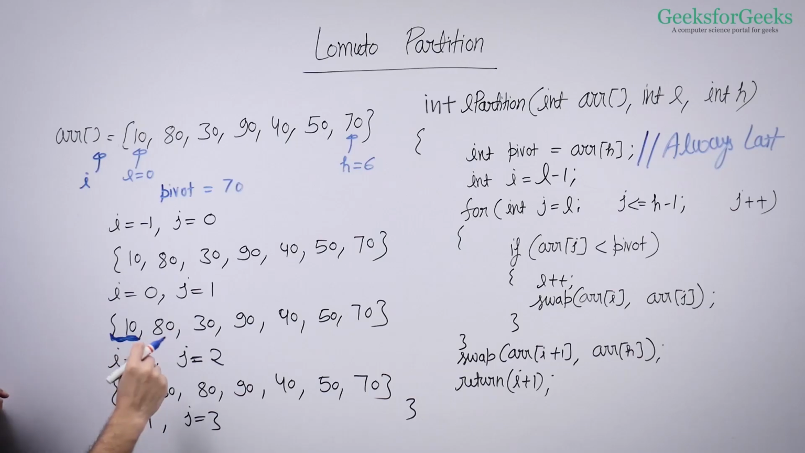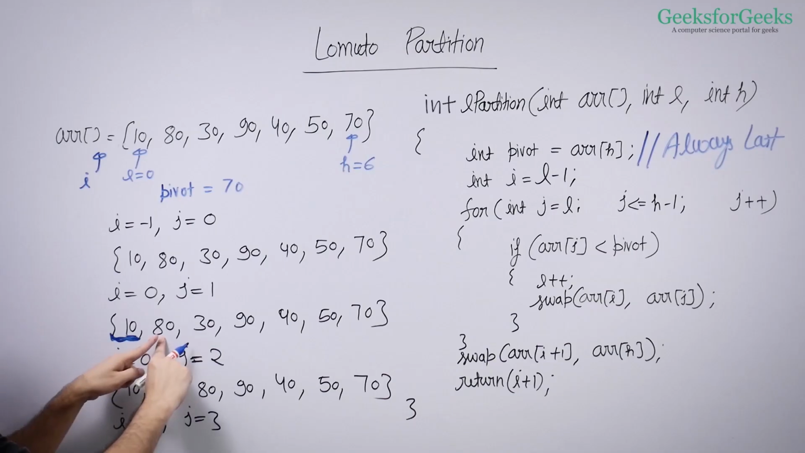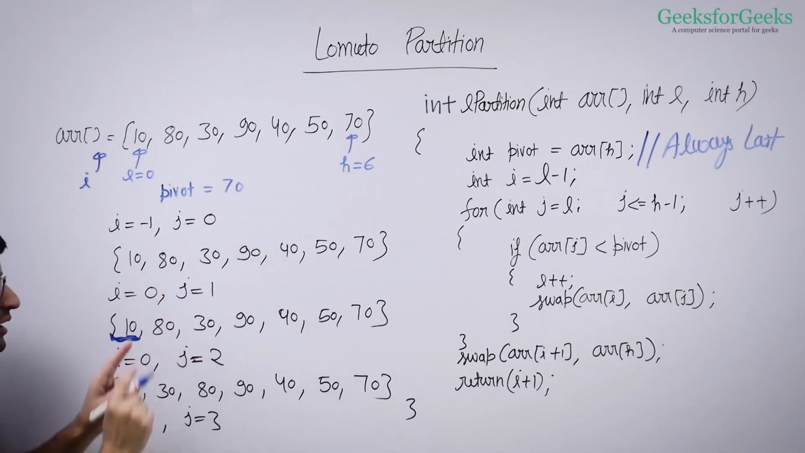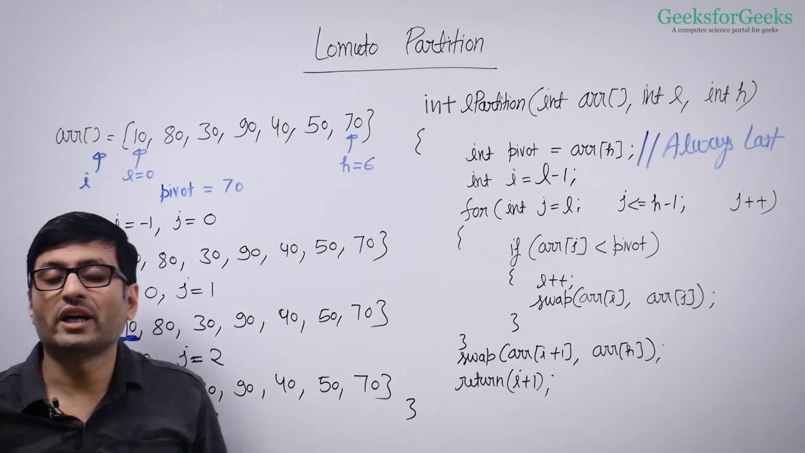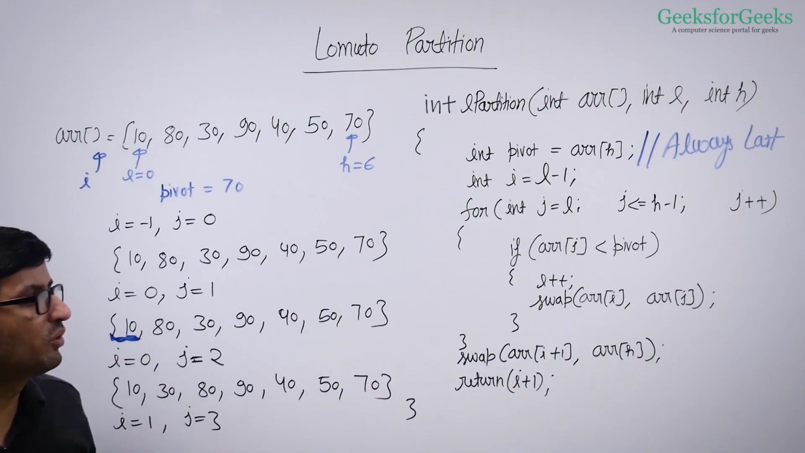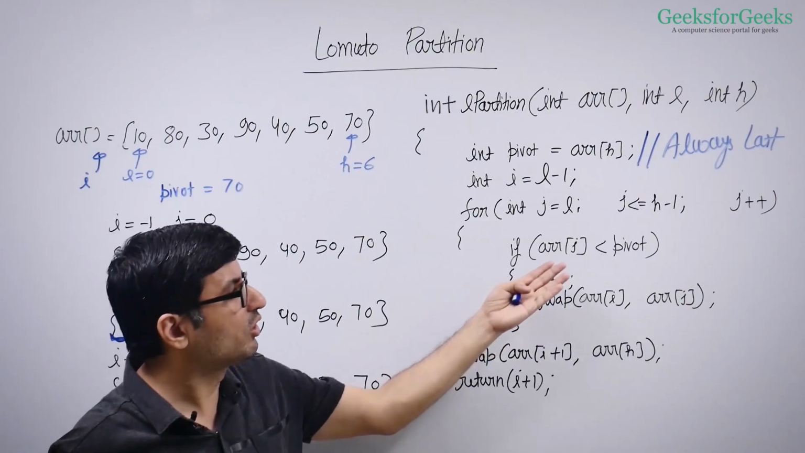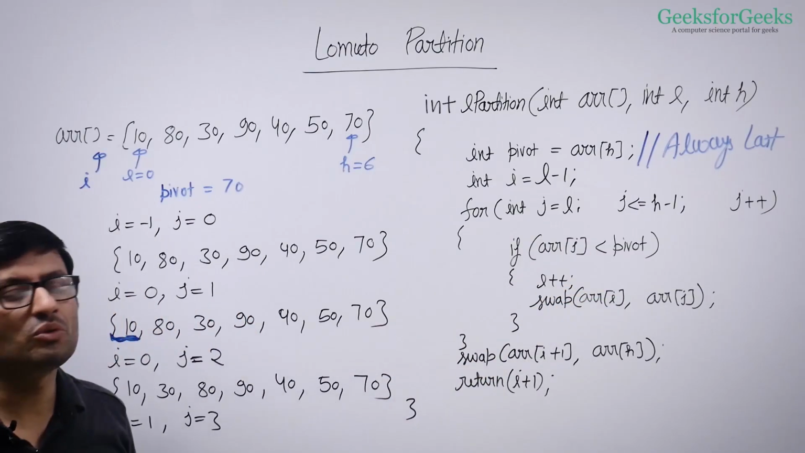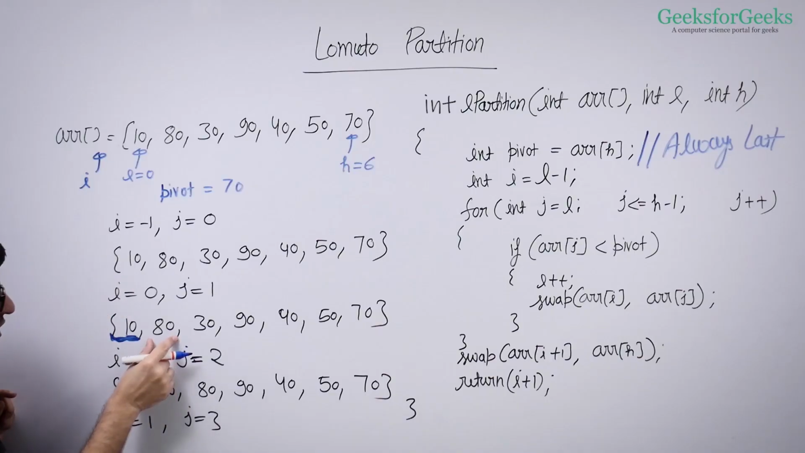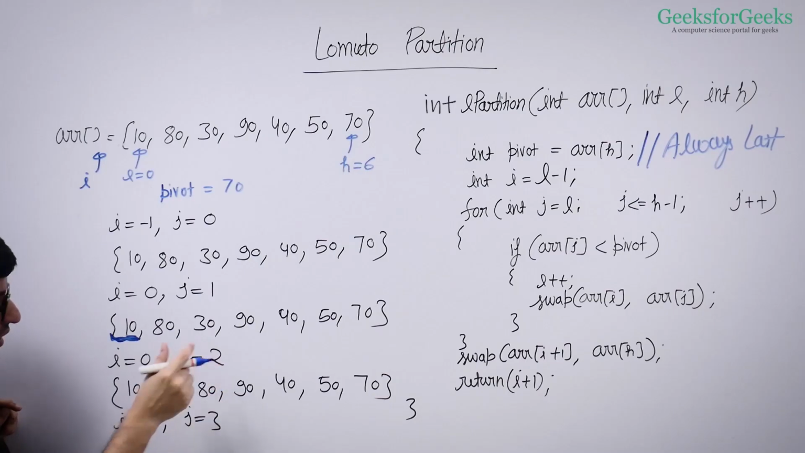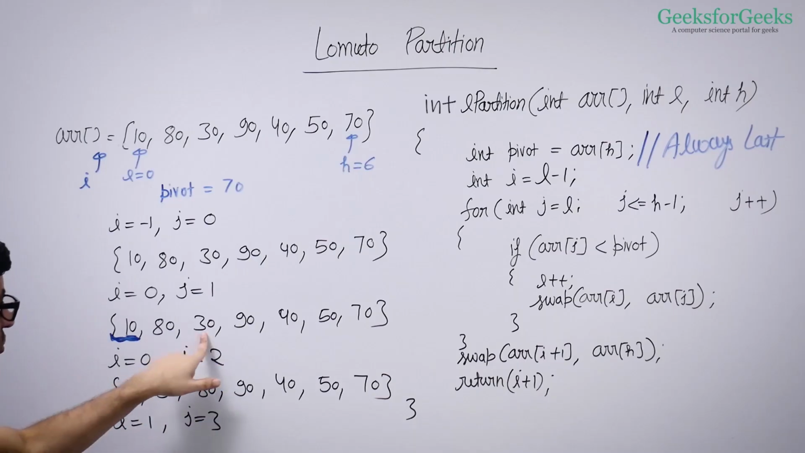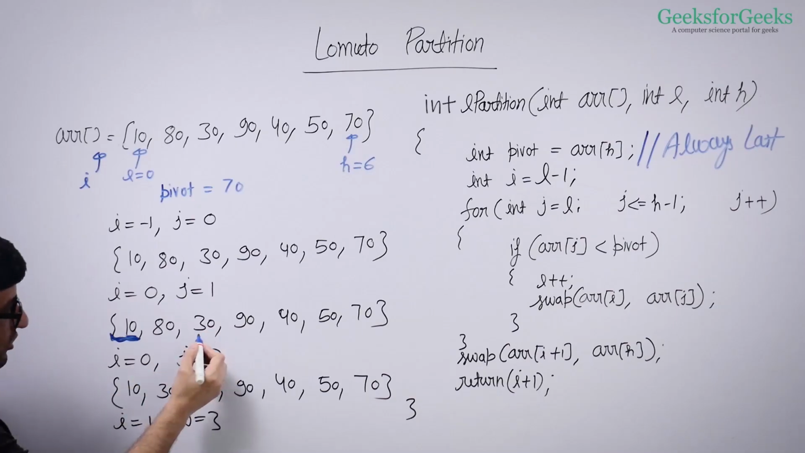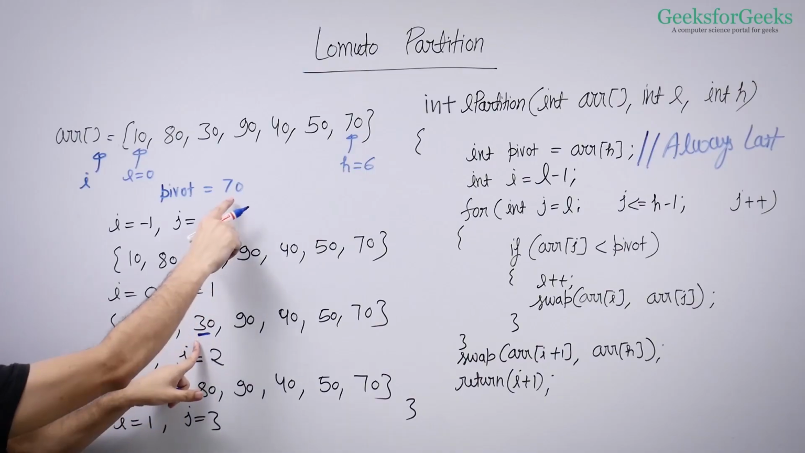So when j comes here, you again compare 80 with the pivot element. Pivot is 70. So when the array element at j is greater, you do not do anything, right? You do something only when this is smaller. In greater or equal cases, you do not do anything. So you keep 80 as it is and you move to the next element. So you come to j equal to 2 here, which means 30. You compare 30 with 70.